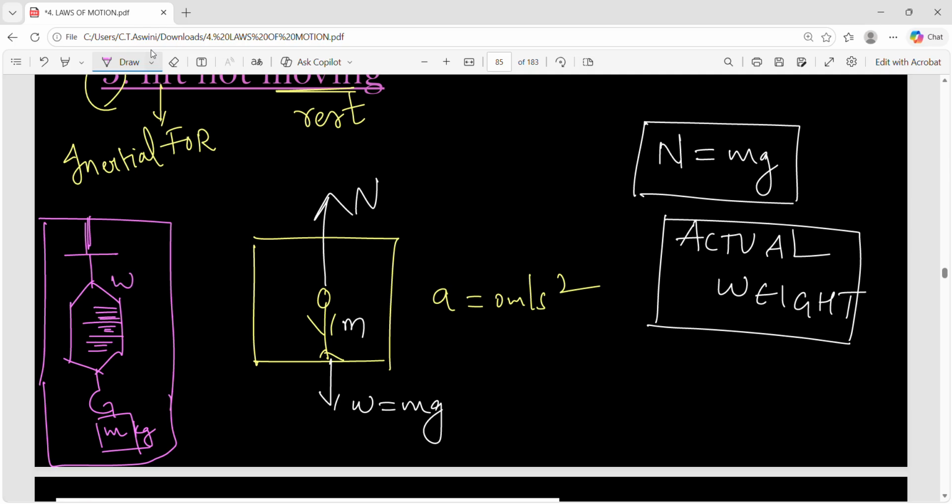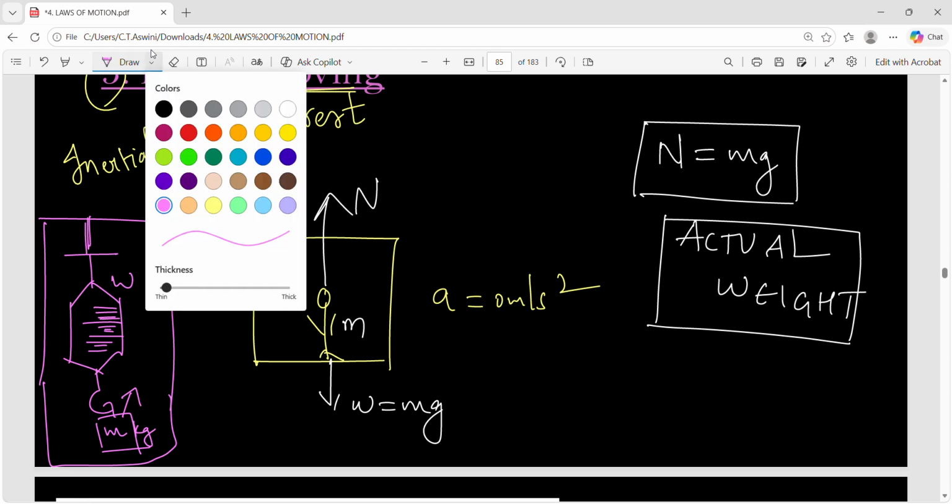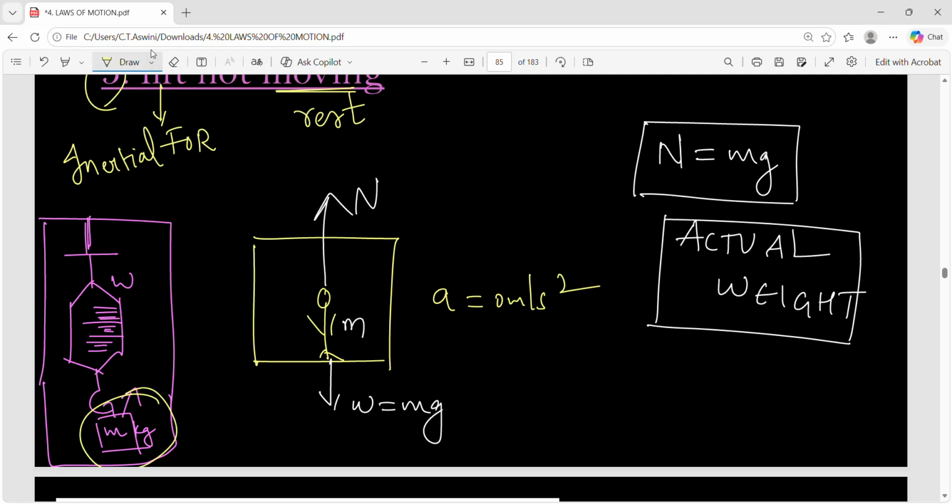Spring balance will measure the weight, right? So just measure the weight of this mass m kg when the lift is not moving, when the lift is moving upward, when the lift is moving downward, then definitely you will be clear with this concept. There will be a change in weight of this mass m kg. You have to measure the weight of this mass using the spring balance. So just attach the spring balance in the lift somewhere, to the top roof hook, something like that. You just keep the setup and measure the weight of this mass. You will see the difference. Got my point?